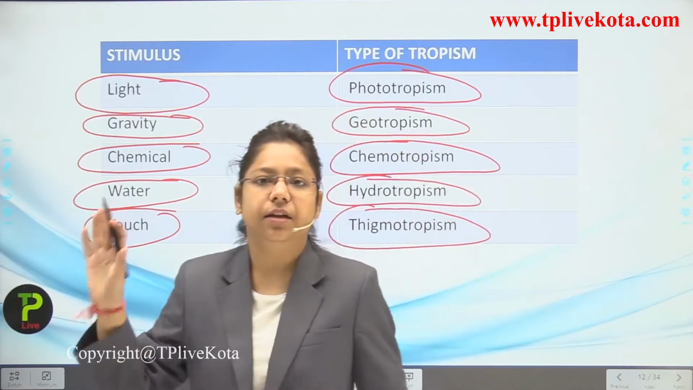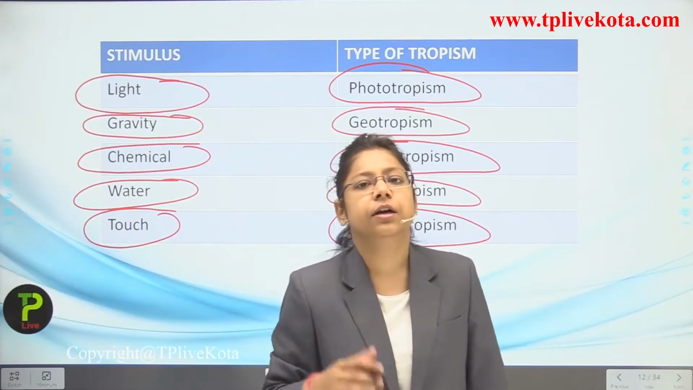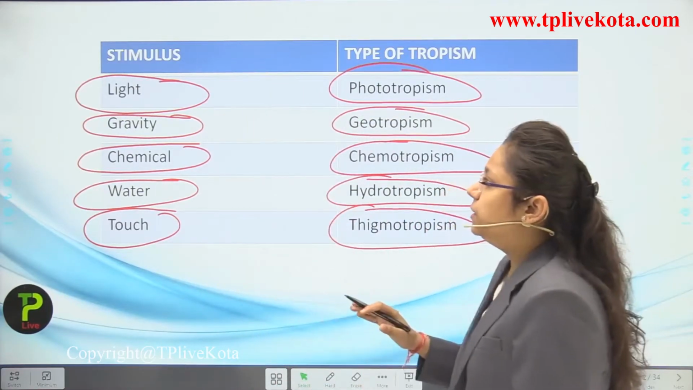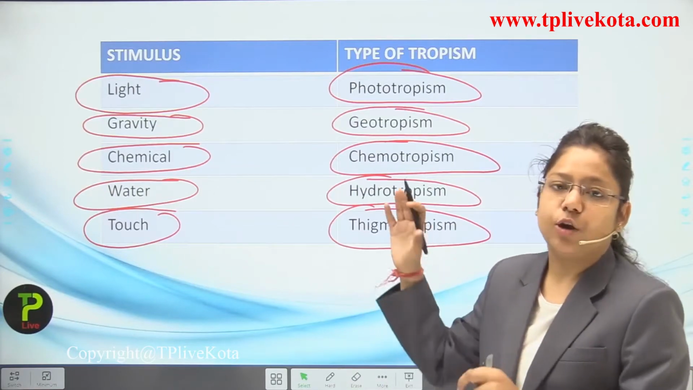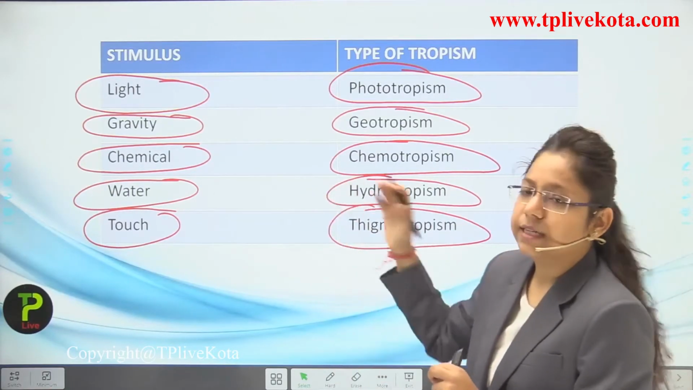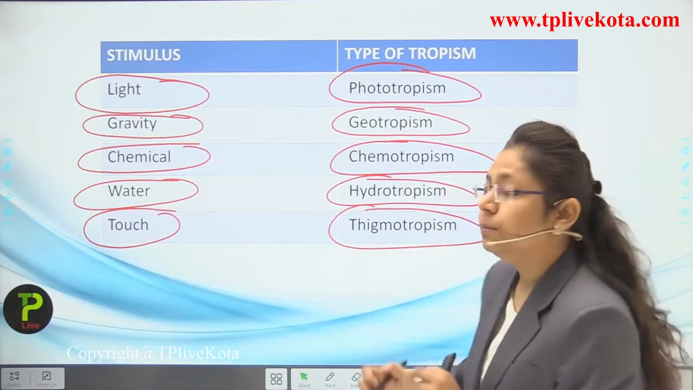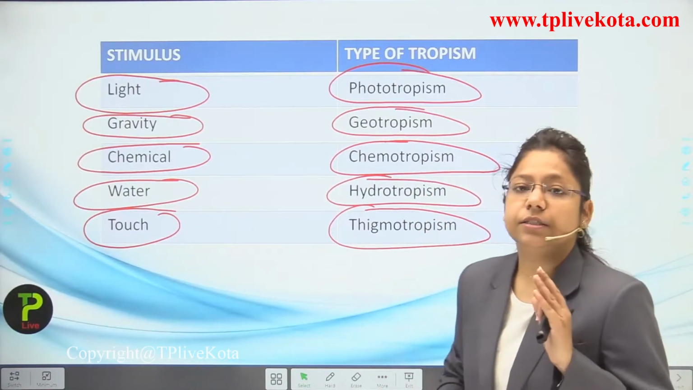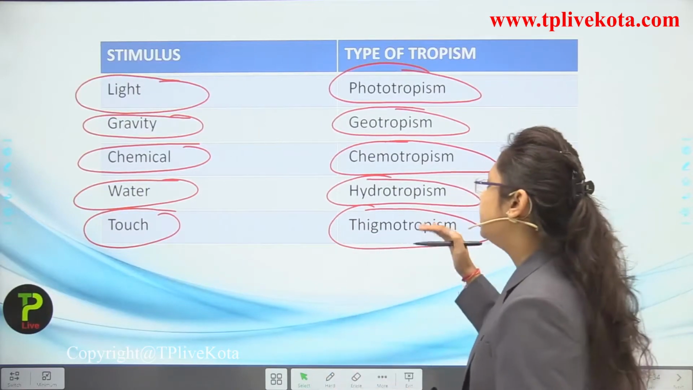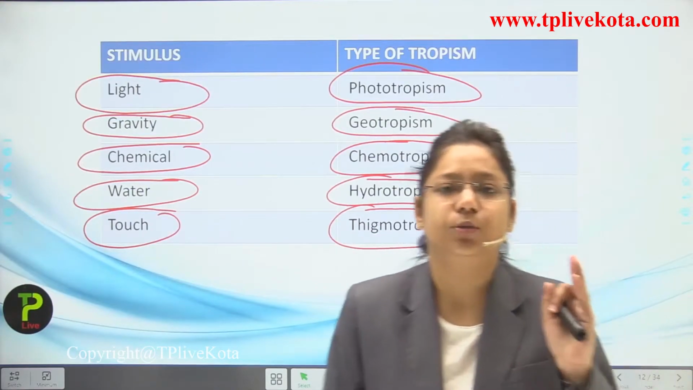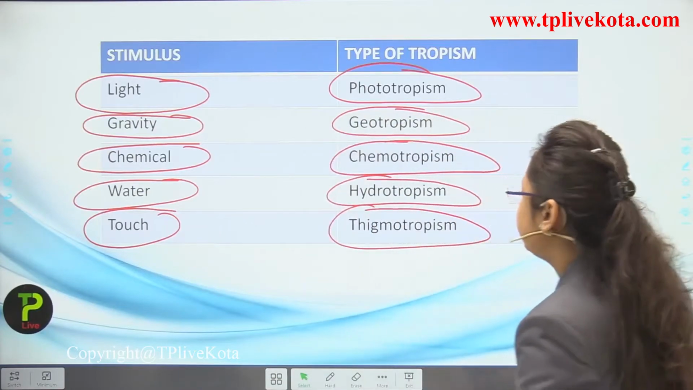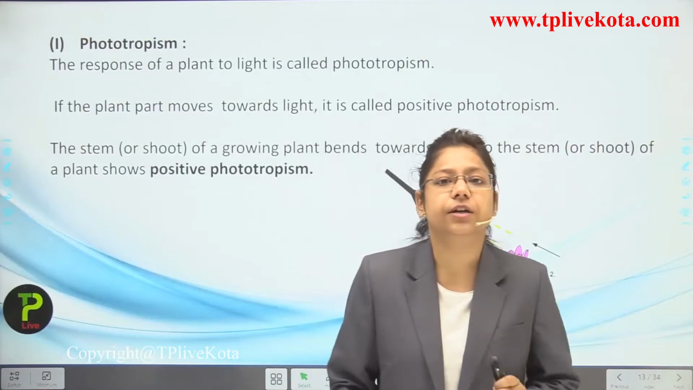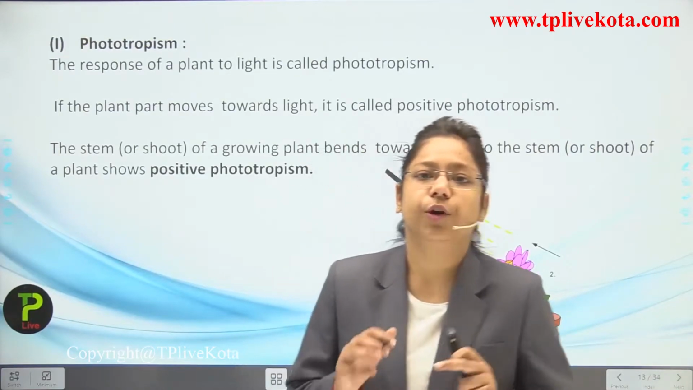Now let's learn this table because it is very important and questions can be asked from this table as well. So remember this thing, if the stimulus is light, then tropism is phototropism. Stimulus is gravity, then known as geotropism. If the stimulus is chemical, then it is known as chemotropism. Next, stimulus is water, then it is known as hydrotropism. And the last one, if the stimulus is touch, then it is known as what? Thigmotropism.